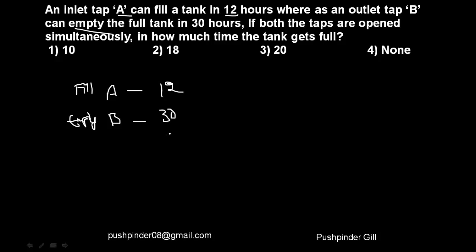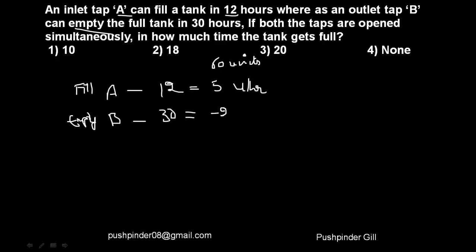All right. So let me assume the work to be of some units. It's 12 here, 30 here. So let me assume the work to be of 60 units. Now A is able to finish the job in 12 hours. That means he must be finishing 5 units every hour. Similarly, B is able to finish the job in 30 hours.